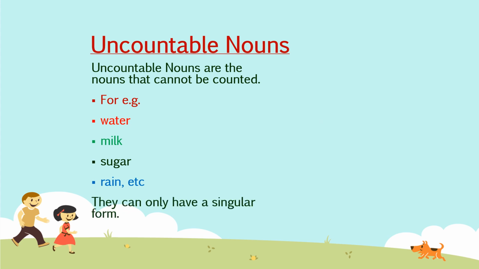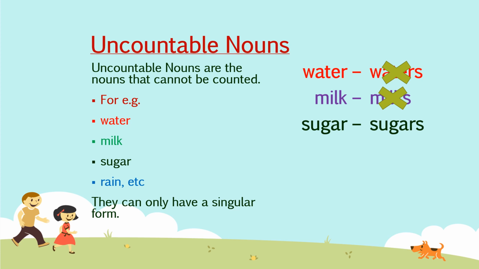We cannot count. And you know, there are many more nouns which we cannot count. But you always remember, uncountable nouns have only singular form. There is no plural form for uncountable nouns. Just imagine, can you call water as waters? Not at all. Can we call milk as milks? No. And sugar as sugars? Not at all.